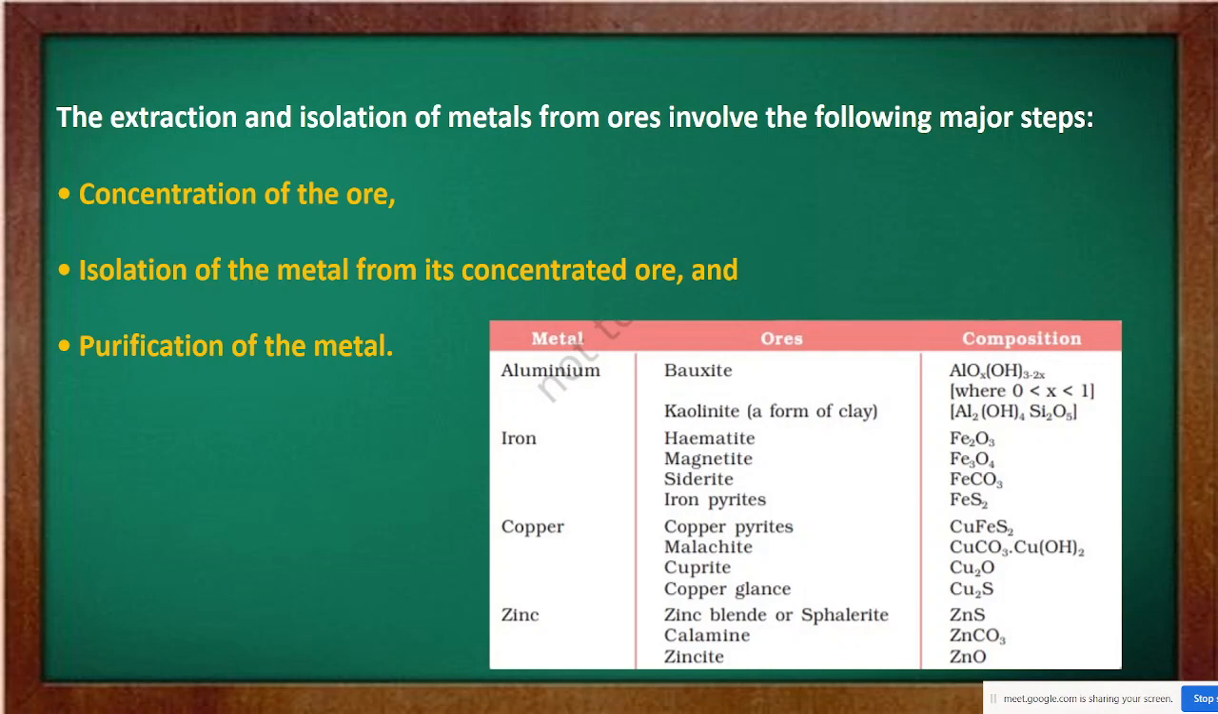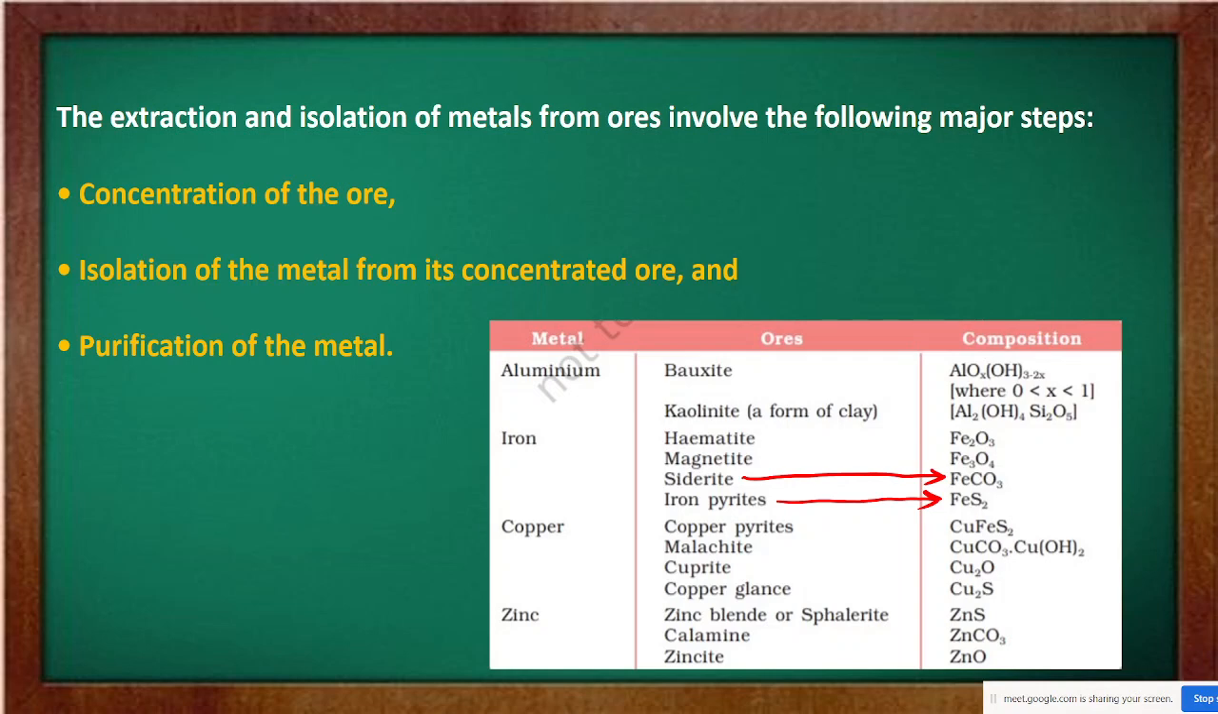And another ore is your siderite. Then the formula is FeCO3. Iron pyrite, FeS2. And similarly for copper, it is copper pyrites. Another one is malachite. Then another one again is copper glance.